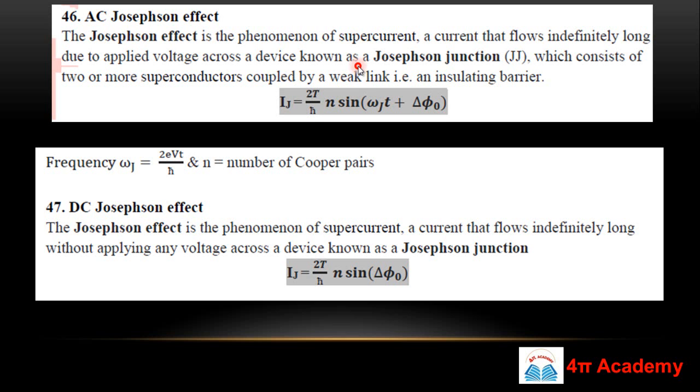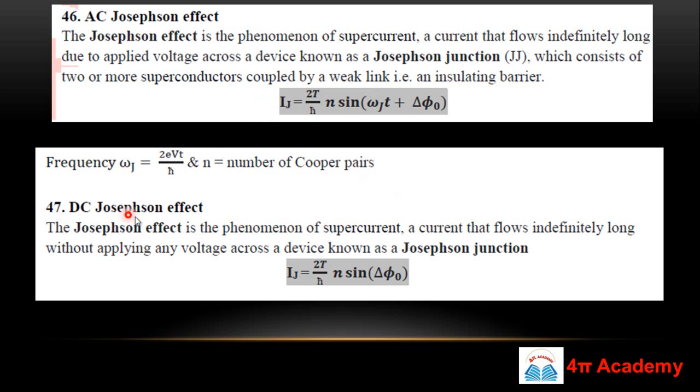That is the AC Josephson current, and the formula will be 2e upon h cut times n sine of omega J t plus delta phi naught. This is the phase difference, and this omega J is the frequency, that is 2eVt upon h cut. And what is this n? This is the number of Cooper pairs. So this is the formula of the AC Josephson current.